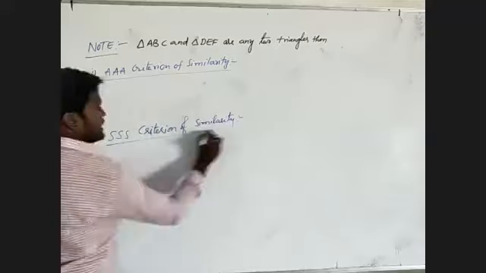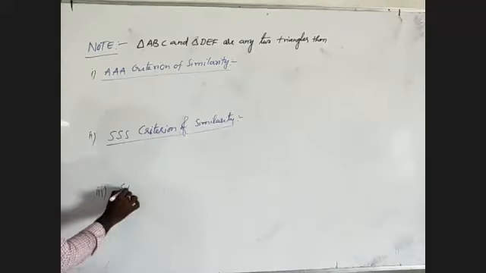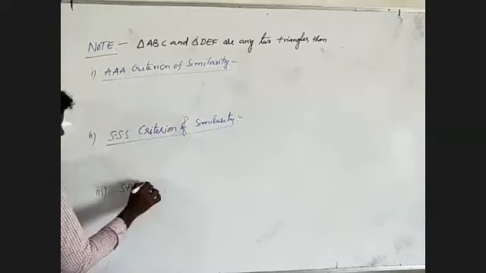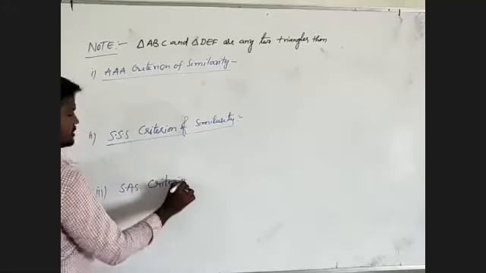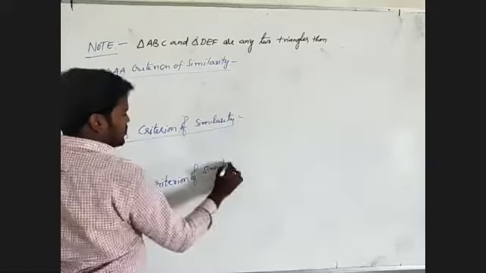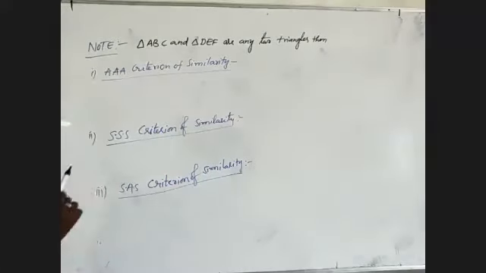After that, we'll take the third one, the SAS criterion of similarity. What is the difference between the three criteria of similarity?